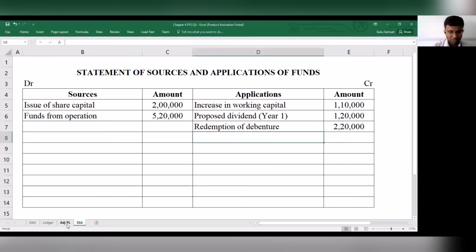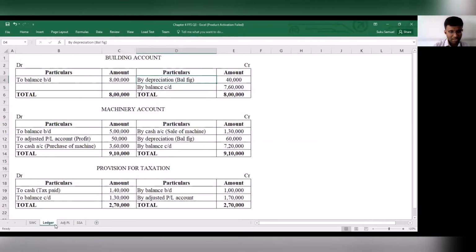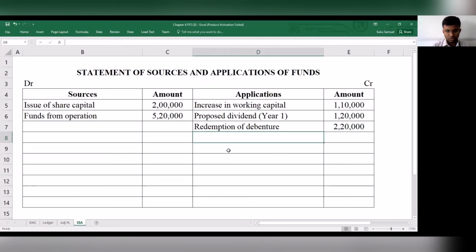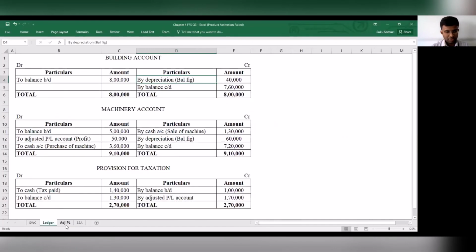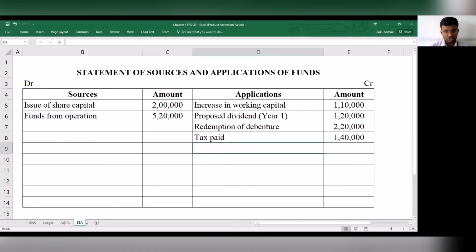Next, what we have is tax paid. How much is tax paid? Tax paid works out to be 1,40,000. That has been considered. Then we have purchase of machinery. How much is that? Purchase of machinery works out to be 3,60,000. That has been considered. Then anything else that we have to consider?